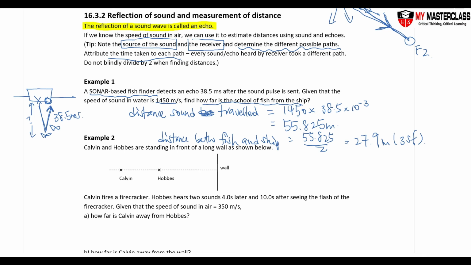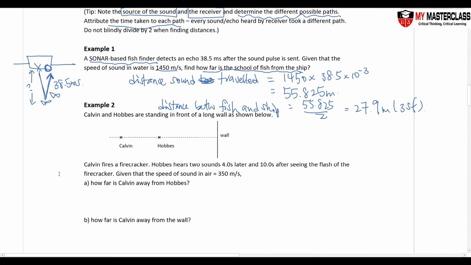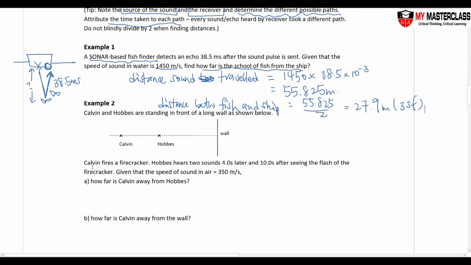Example 2 is a question where the distance is not just divided by 2. First of all, where is the source of sound? Kelvin fires a firecracker. Hop hears 2 sounds, so Hop is my receiver. The sound can go from Kelvin to Hop in 2 ways. One, directly. Two, it goes to the wall and then bounces back to Hop. He hears sounds at 4 seconds and 10 seconds.